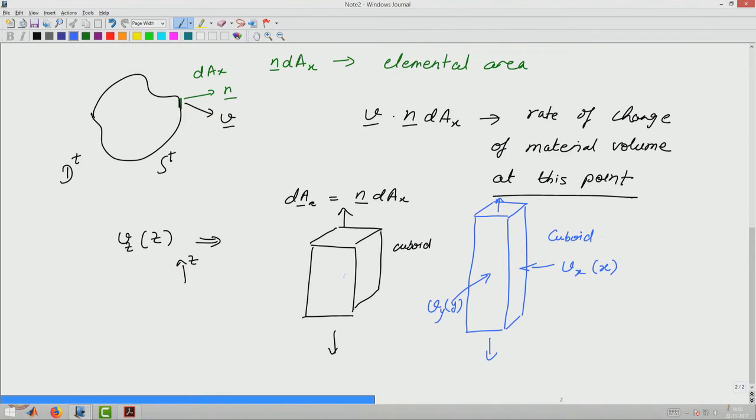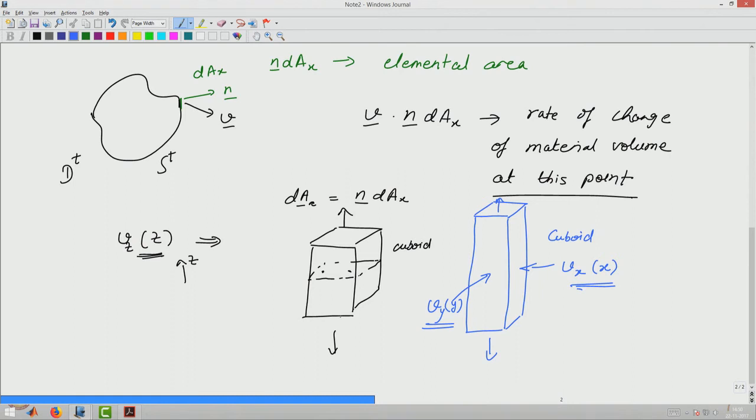So, given this, if I draw a hypothetical plate in this case, I can see that this point here and this point here, which have 2 different x and y coordinates, both have the same velocity V z. Given that they have the same velocity V z, V z can at most be a function of z. Similarly, we will have V x at most a function of x and V y a function of y. So, in fact, we can write V z as a function of z.